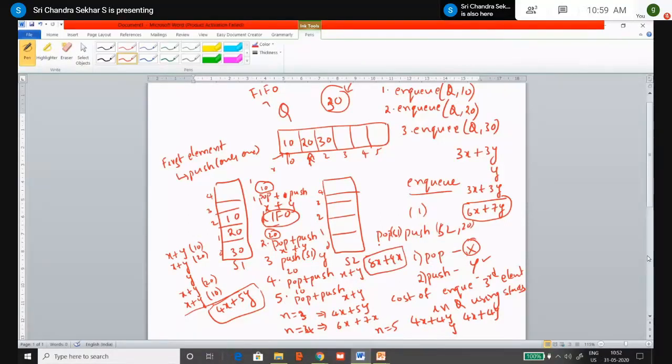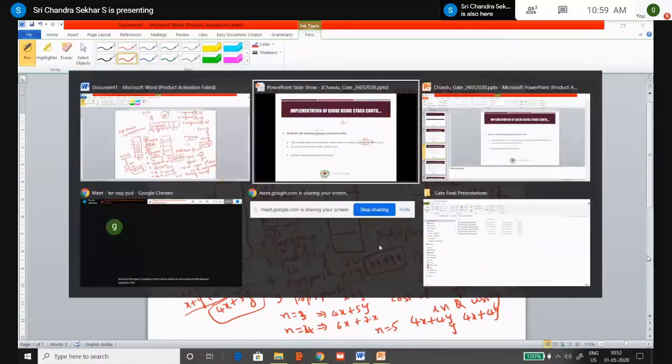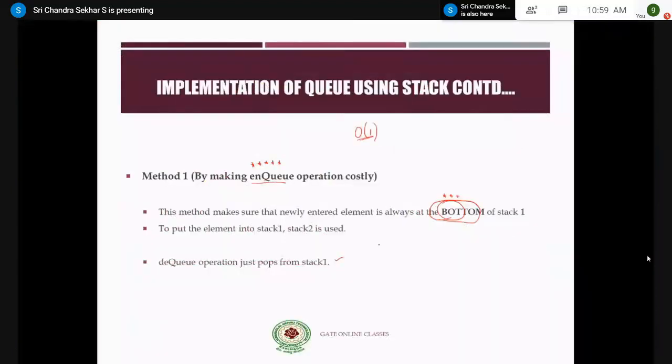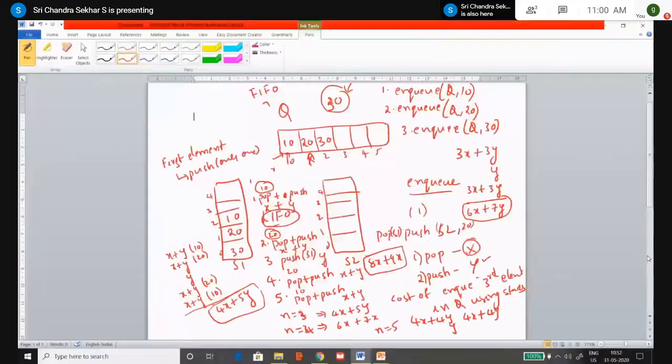And coming to the DQ operation, this method is making the NQ operation costlier, and the DQ operation is a simple operation. What is the simple operation? It involves only one step. That means you have to pop from stack 1. For example, go back to the same example. If you want to perform the DQ operation on this queue, what is the element to be DQ'd? Which is nothing but 10, right? That element is already present as the top of stack S1. So the DQ operation is a simple pop operation of S1.